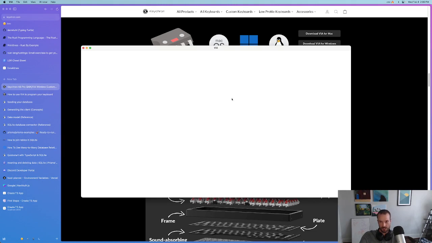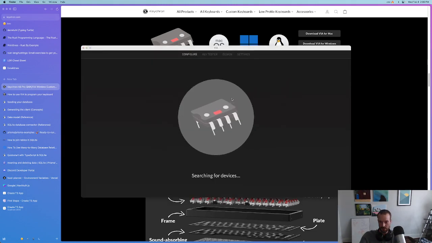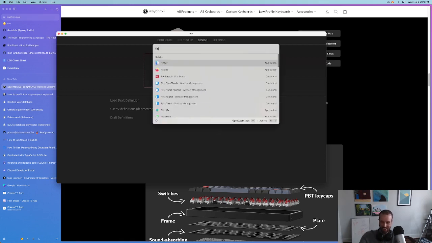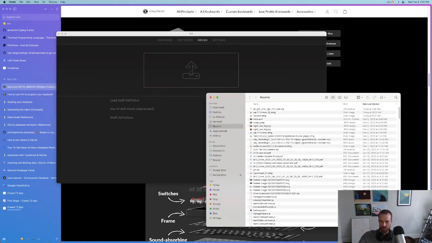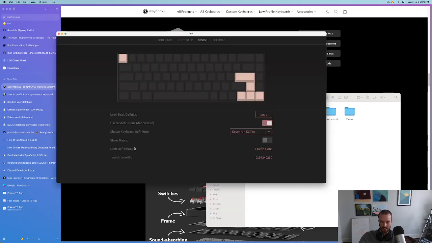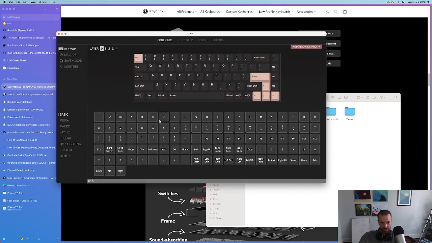Okay. So if you're there, then you can open up Via. And every time you open it, you're going to have to do this again, so you might as well put the file somewhere you can find it. First, go to Settings. Activate the Design tab. I had already clicked it. Go into Design. Use the deprecated definitions. Then go to your Finder, to your downloads, whatever it is. I threw it into my documents. It's going to look something like this: K6 Pro JSON. Slap that in there. Boom, you got it. Now go back to Configure.